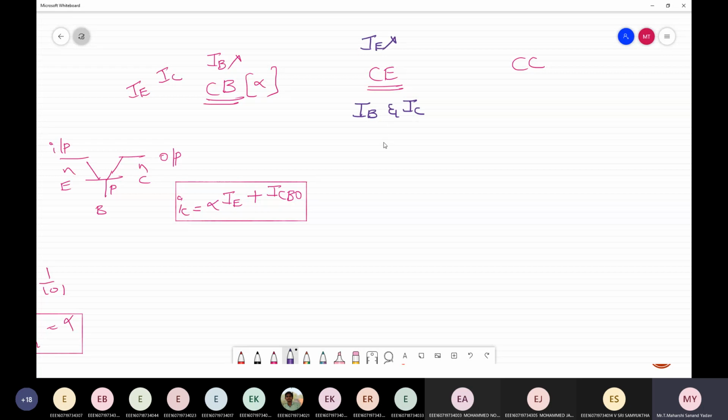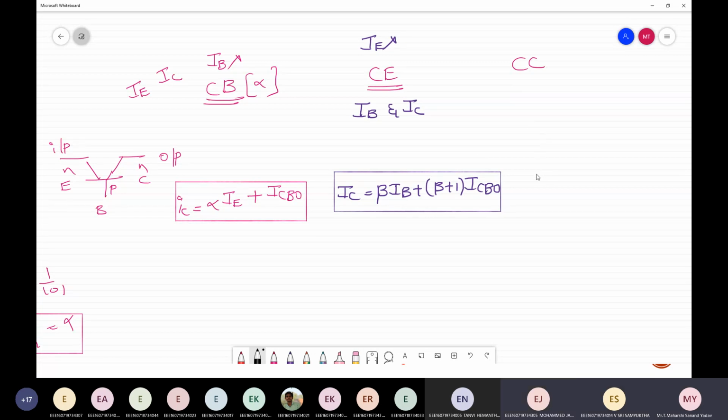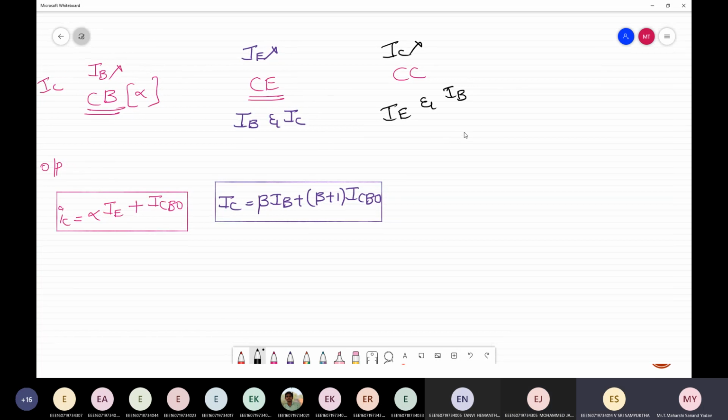Your voice is very low. IC is equal to beta IB plus (beta plus 1) ICBO. Next, roll number 14. Expression for... What is the output current in case of common collector? IE is equal to gamma IB plus gamma ICBO. So these three relations are enough.